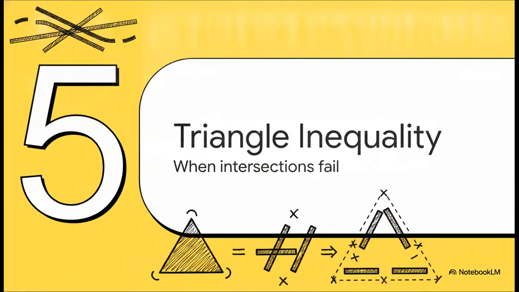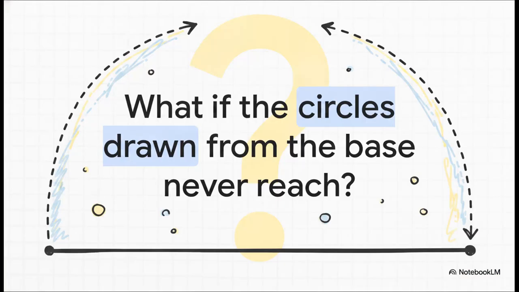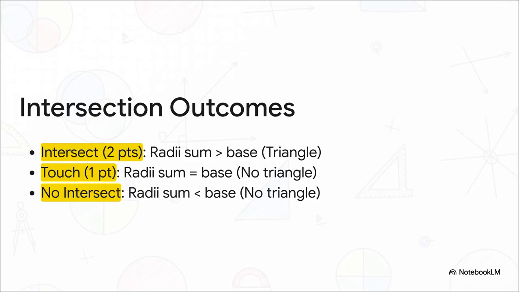Let's move to Section 5 and see how this builds into the triangle inequality theorem. Basically, what happens when intersections fail? This is the ultimate mathematical decider right here. Ask yourself, what happens if the circles drawn from the base just never reach each other? Imagine the physical failure of this construction. You've laid out your long foundation, you swing your two smaller sides on their hinges, but they're just simply too short. They swing through the air, completely missing each other. As the source material lays out, there are really only 3 possible outcomes when you try this.